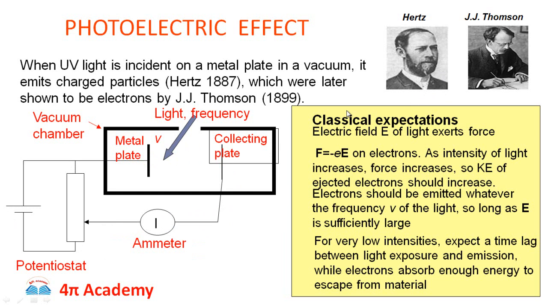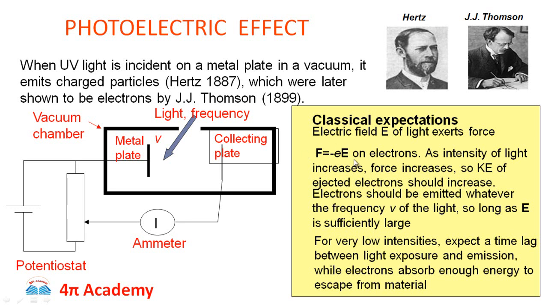Now at that time no particle behavior was observed, and therefore only the laws of classical physics were there. By applying the classical expectations, the electric field E of light exerts a force F, which is minus e times E, where small e is the charge of the electron.